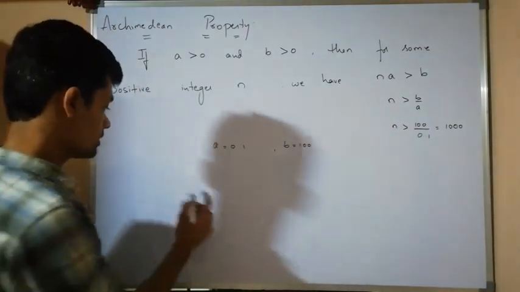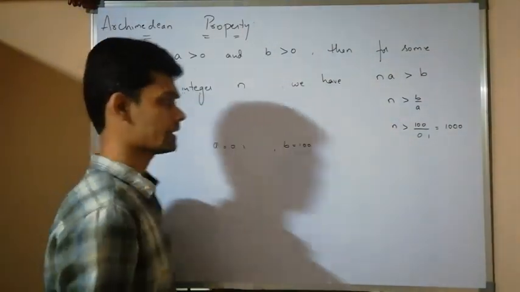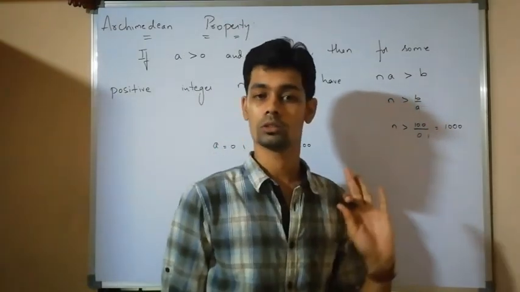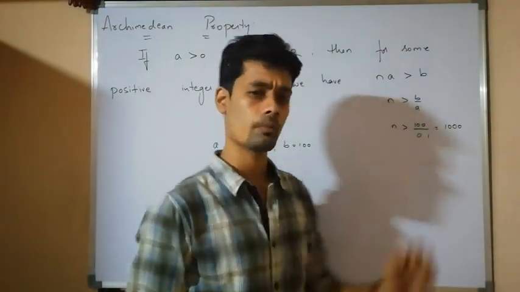Therefore, I can take n as any natural number greater than 1000, 1001, 1002, whatever it may be.